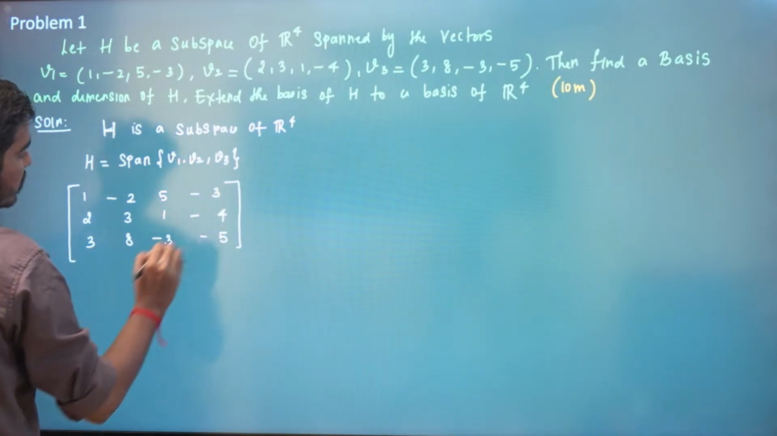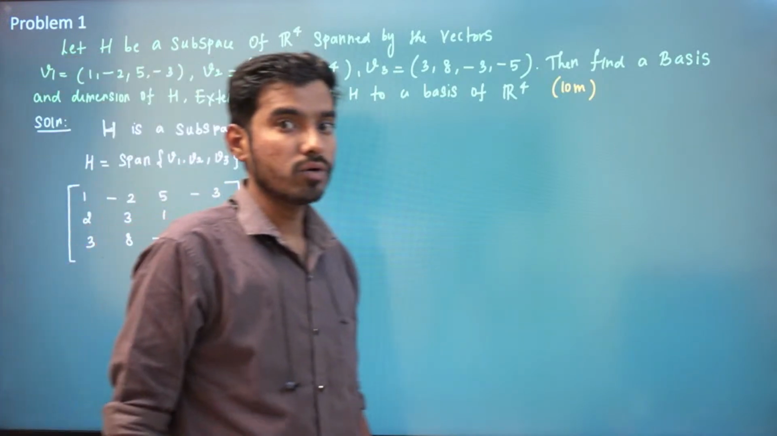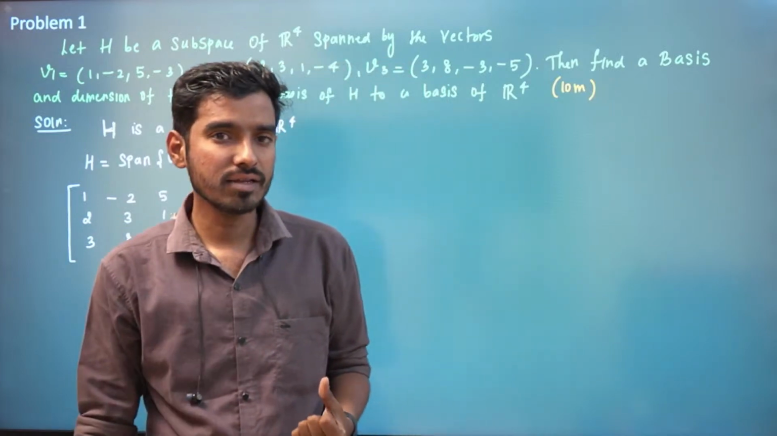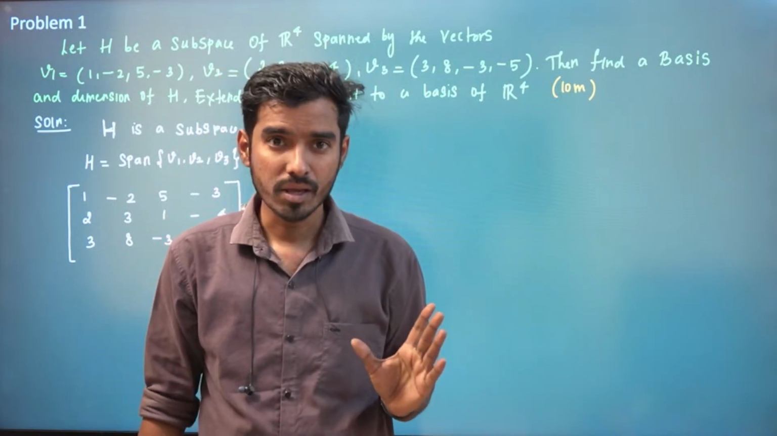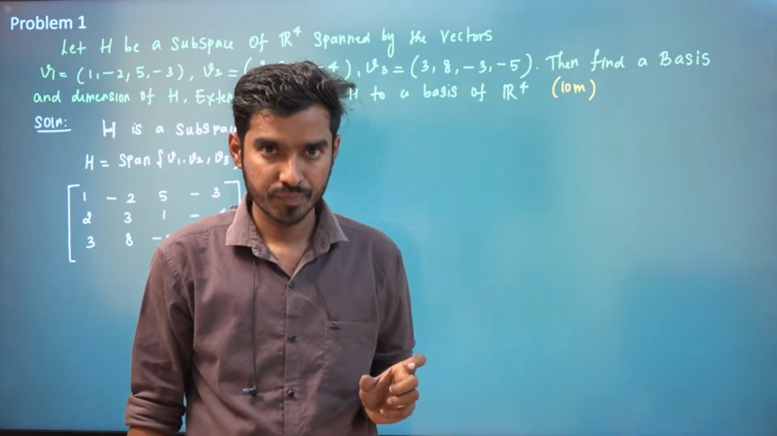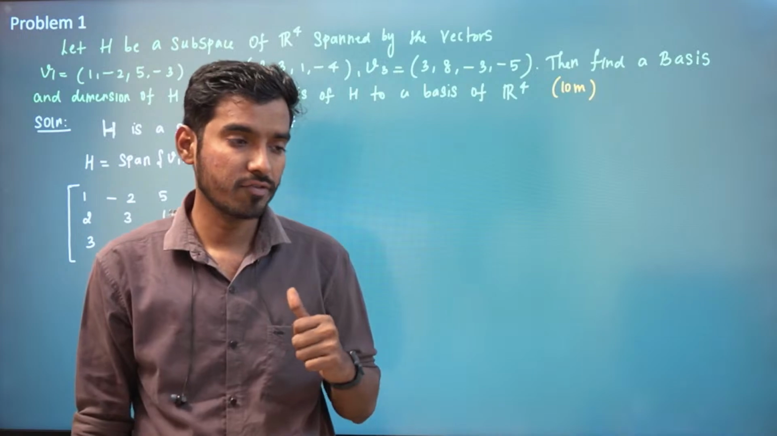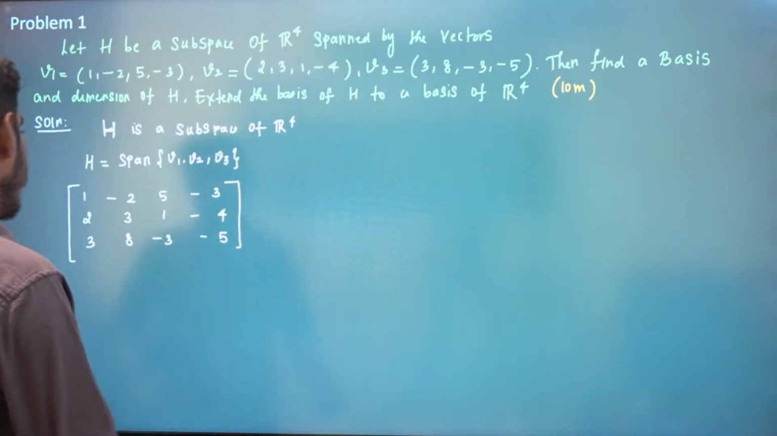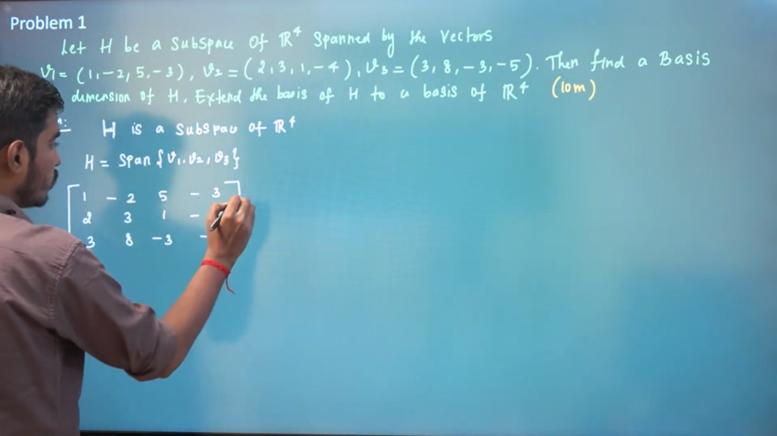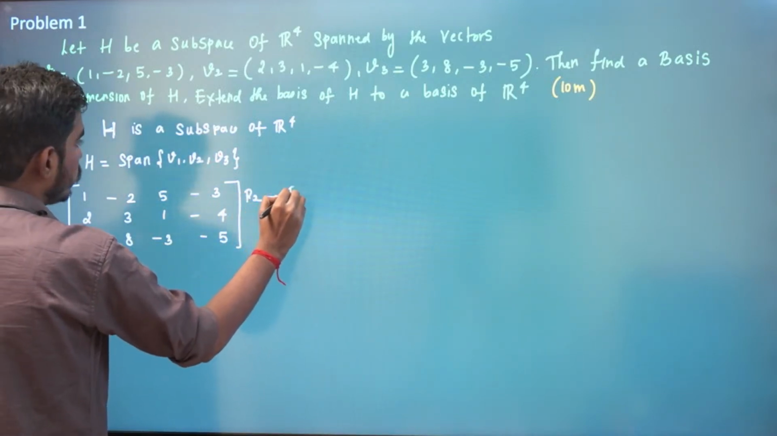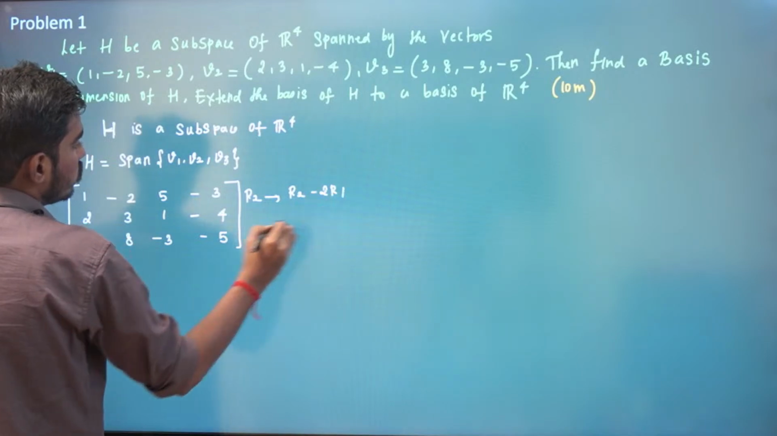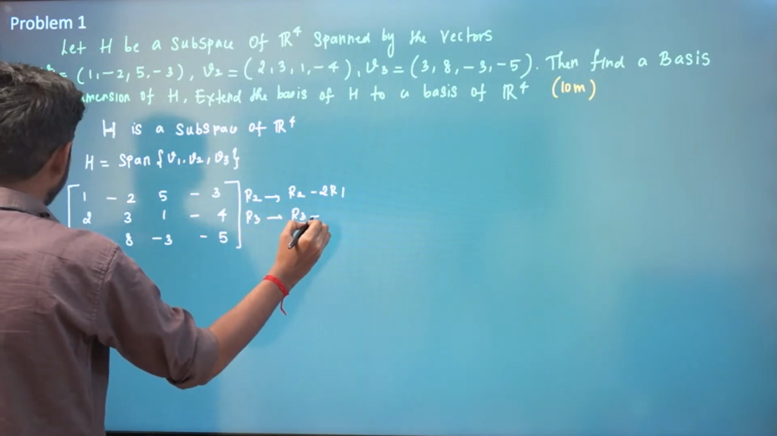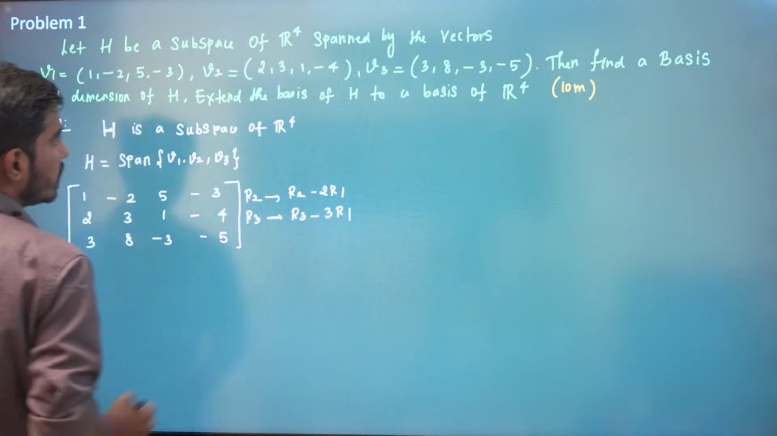So we need to find the dimension of S. In order to find the dimension of a subspace spanned by some vectors, you just reduce this to row echelon form and find the pivot elements, right? So first you try to reduce this to row echelon form. So we have R2 transformed to R2 minus 2 times R1, and R3 transformed to R3 minus 3 times R1.